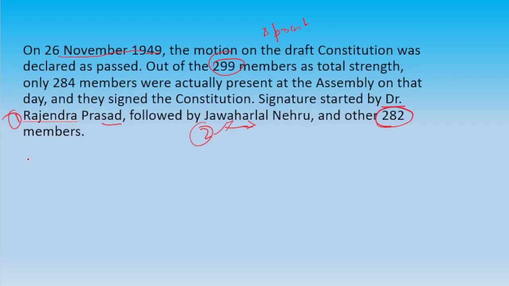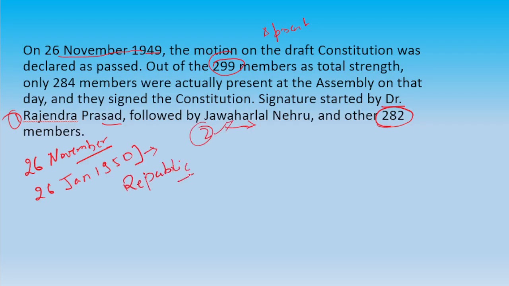Okay, and what happened, some of the provisions of the constitution were adopted on 26th November itself. The rest was adopted on 26th January 1950, which we celebrate as Republic Day, because on that day we say India became fully a republic.